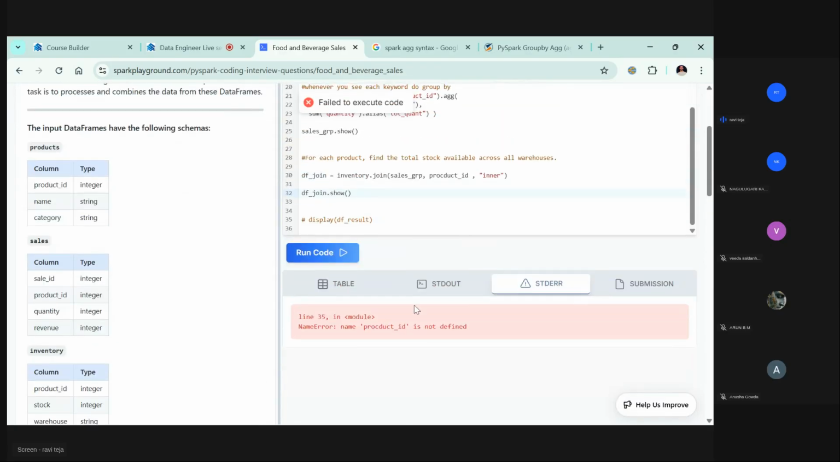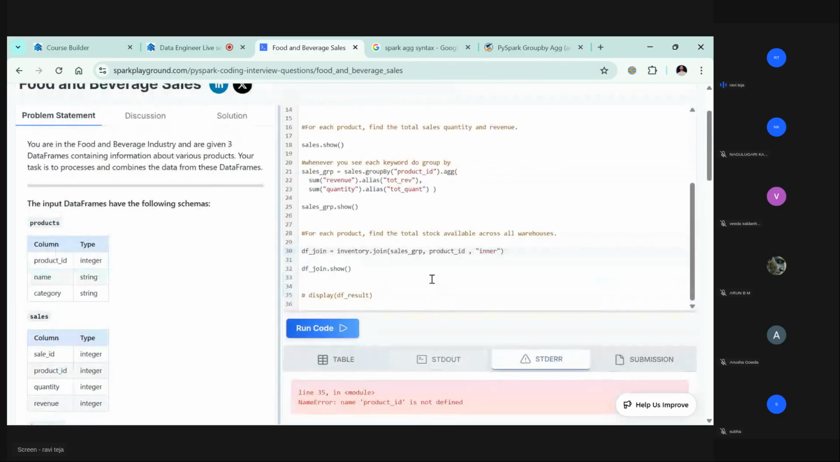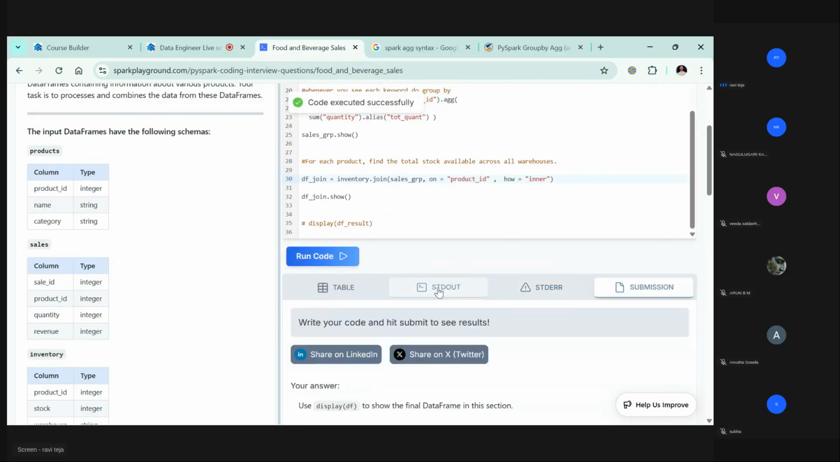Okay, product_ID is not defined. Something is wrong in there. Name product ID is not defined. So why is it not defined? Product ID, okay, on is equal to, let's put it somewhere. Okay, let's try to do this. And whenever you put positional arguments, you always put the positional arguments first. Okay, now it will show you the output.